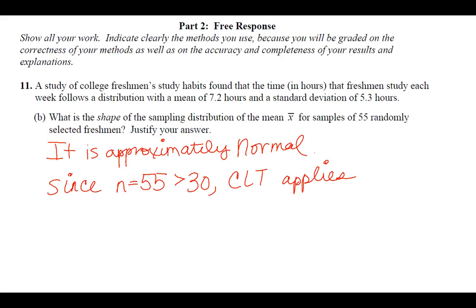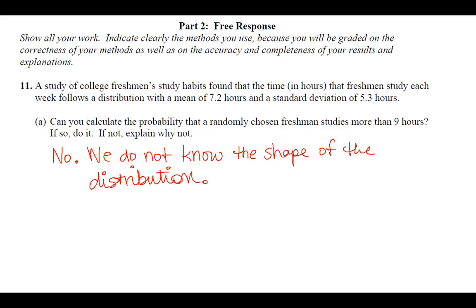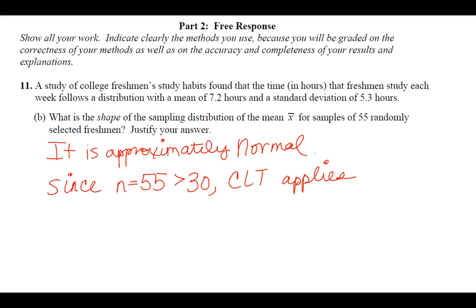Okay, part D, find the probability that the average number of hours spent studying by an SRS of 55 students is greater than 9 hours. Show your work. For me, it's going to be enough if you just show me what you typed in the calculator, if you don't want to do the z-scores and all that.